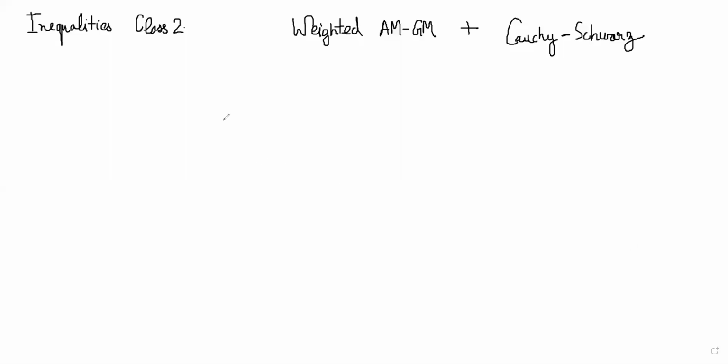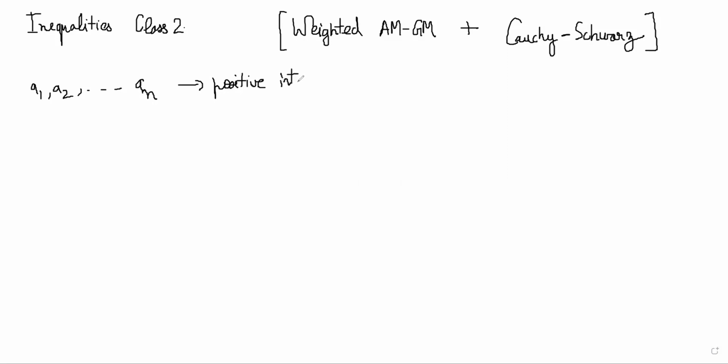Hi, in this video, we'll be looking at inequalities. This is the second video in the inequality series. So today we'll look at weighted AM-GM and the Cauchy-Schwarz inequality. So let's get started. If you have a1, a2, till an, which are all positive reals,